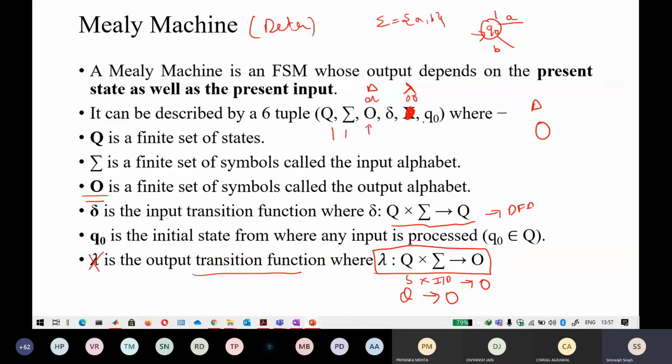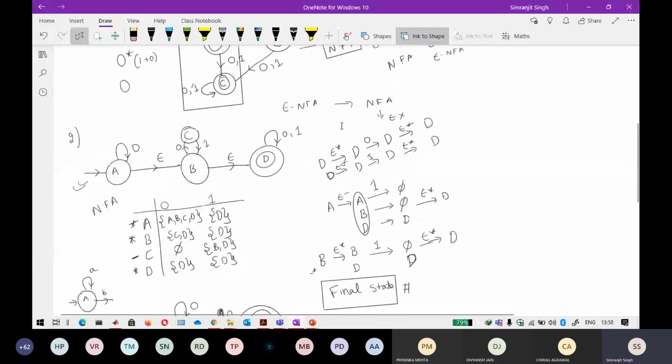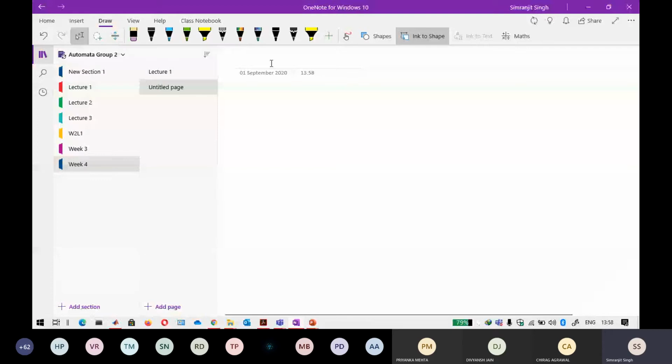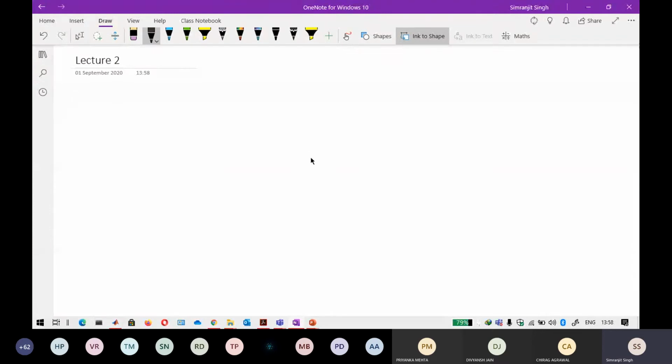Let me take an example of it. I will again come back to it. Don't worry about that. That is very easy to understand. So this is your lecture 1. I will go with lecture 2 here. If you keep that in mind, there is a 6-tuple. The tuple contains Q, epsilon, the transition function, Q0.